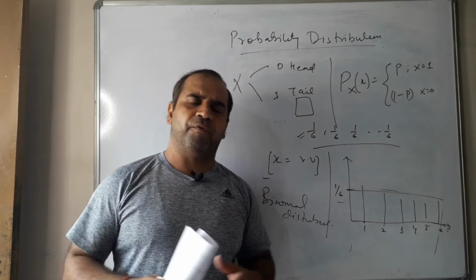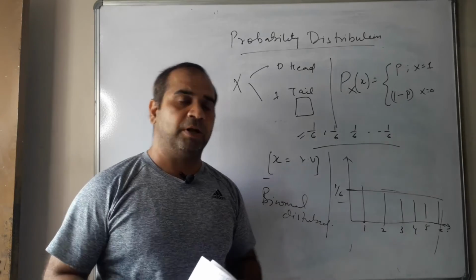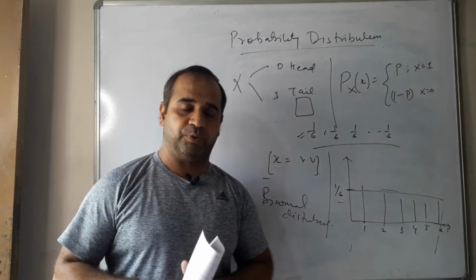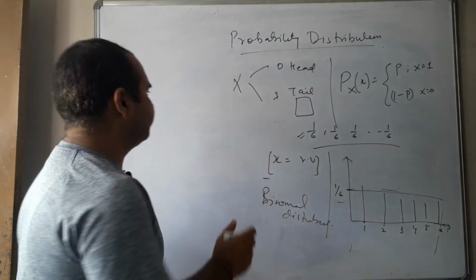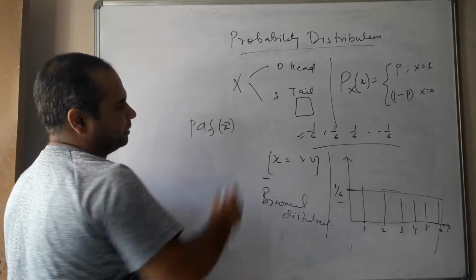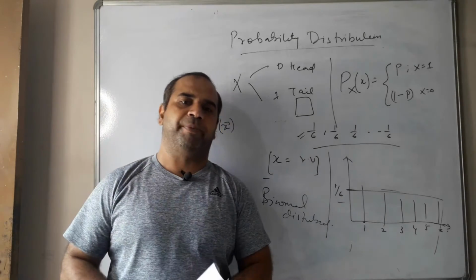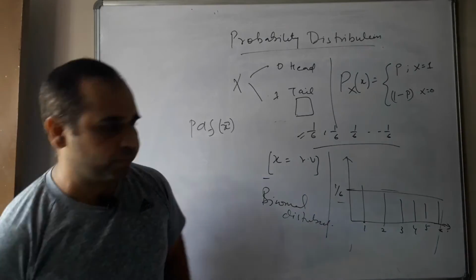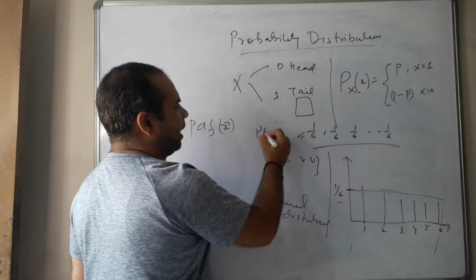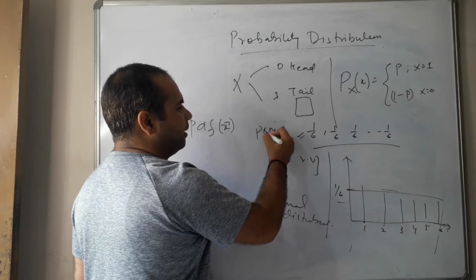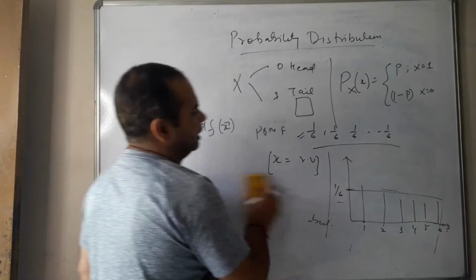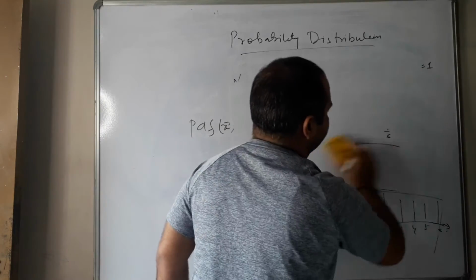But what can we do when we have continuous random variables? For continuous random variables, my dear friends, we have the Gaussian distribution or the normal distribution, and there we use the concept known as PDF for a random variable x. Let me show you the mathematical concept behind this also. For discrete variables, we use the concept of PMF, the probability mass function, whereas for continuous variables we use PDF, the probability density function.